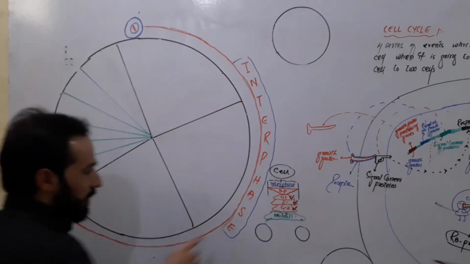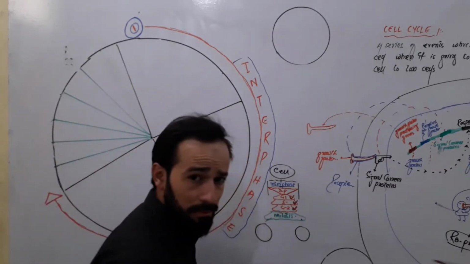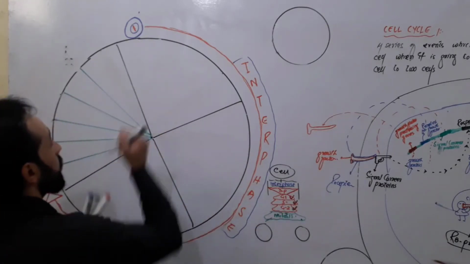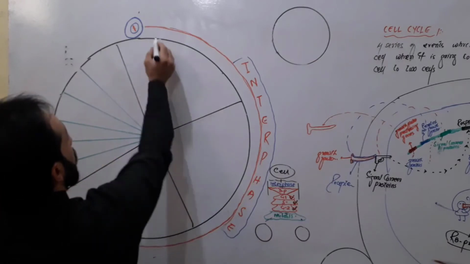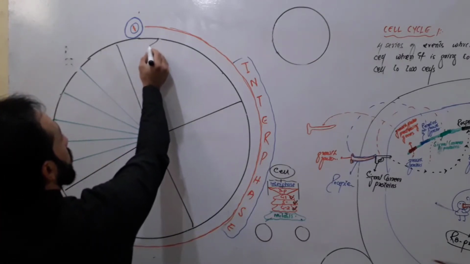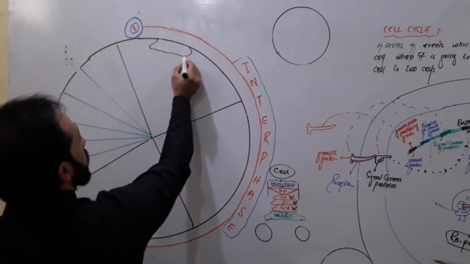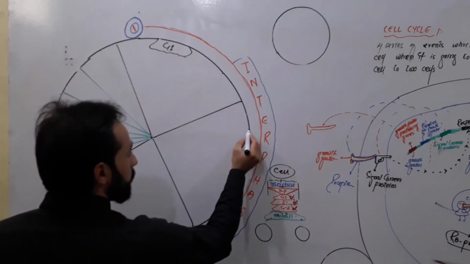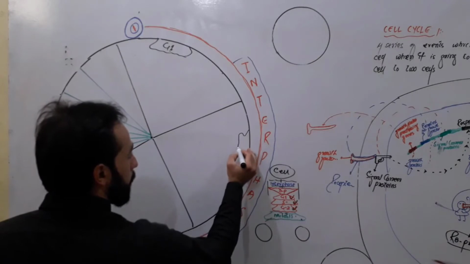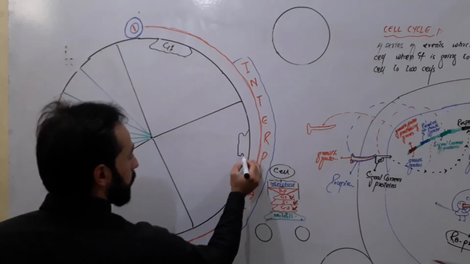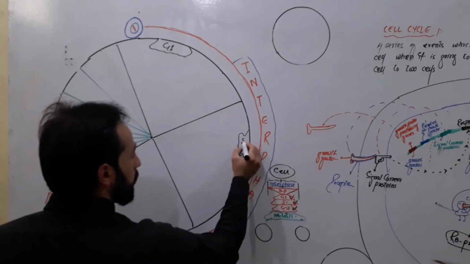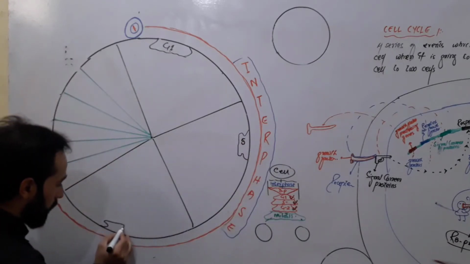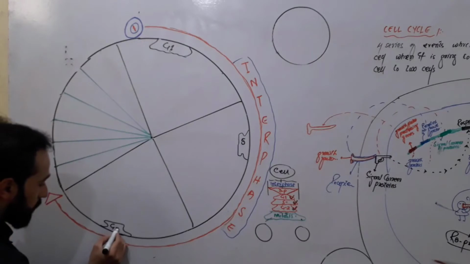Now the interphase I have written here consists of how many subphases? It consists of three subphases. There is G1, so here I will mention this phase. This phase is our G1 phase, and this phase is the S phase, and this phase will be our G2 phase.